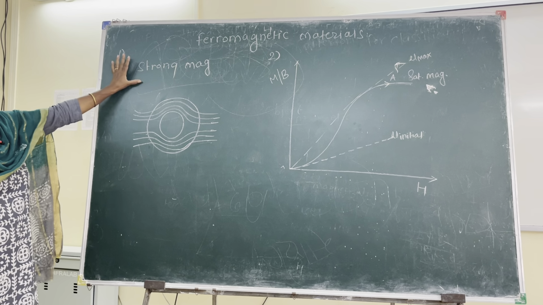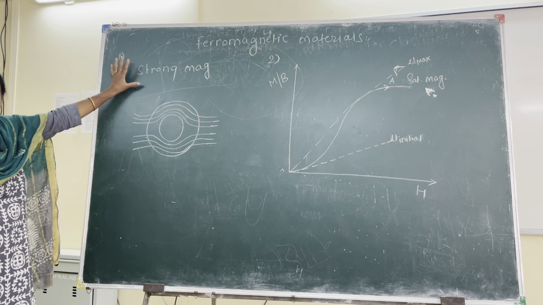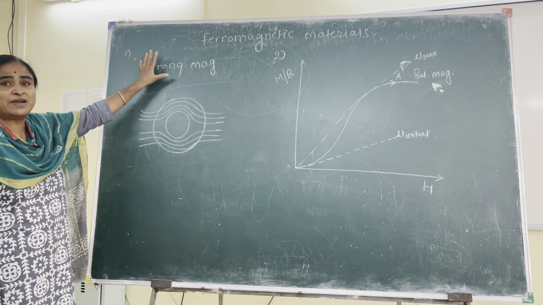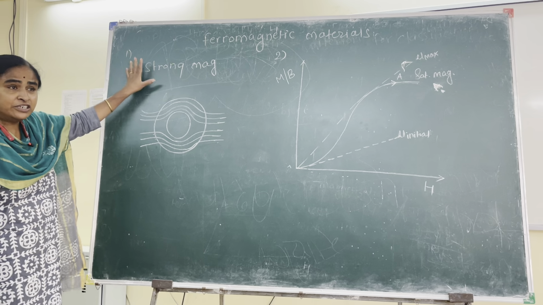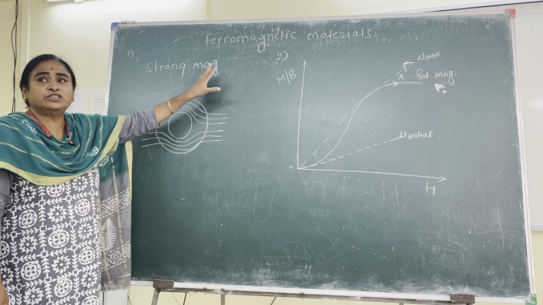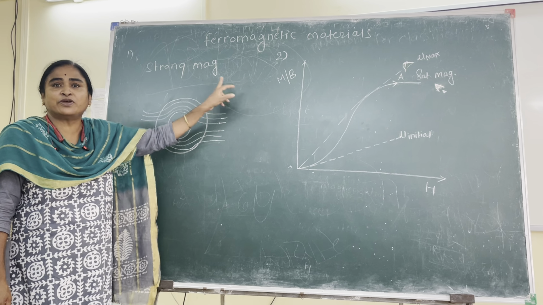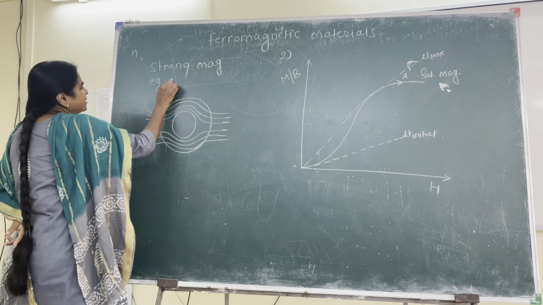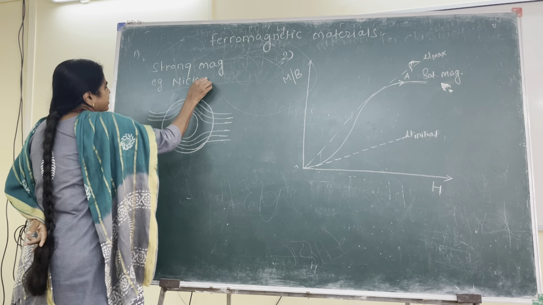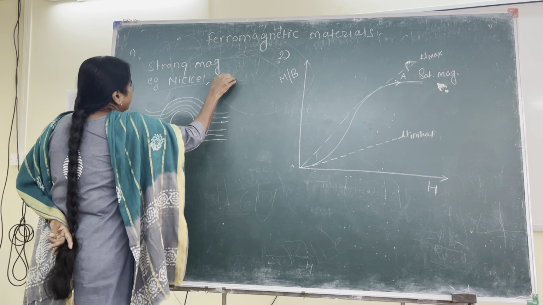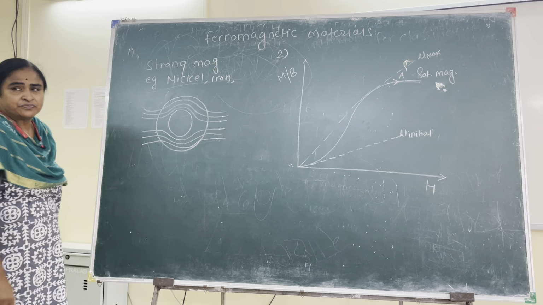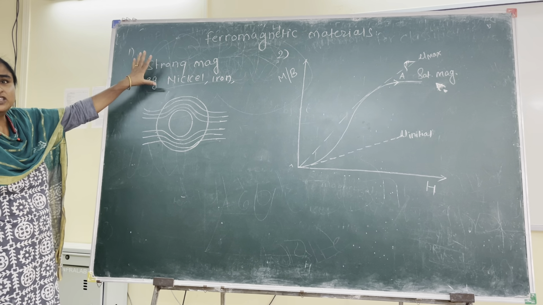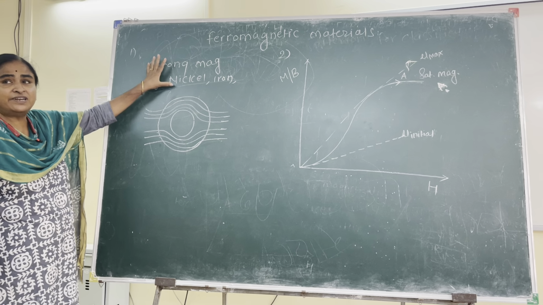So the first feature of ferromagnetic materials can be stated as: the substance which, when placed in an external magnetic field, gets strongly magnetized in the field direction is called a ferromagnetic material. And the popular examples of ferromagnetic material are nickel, iron, etc. These are the materials which get strongly magnetized in the field direction.